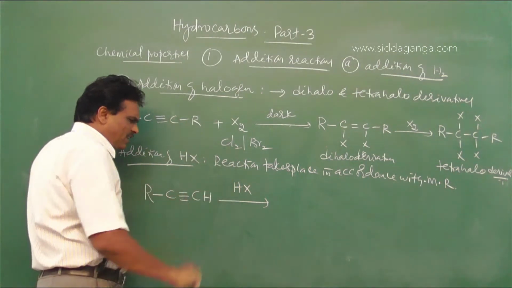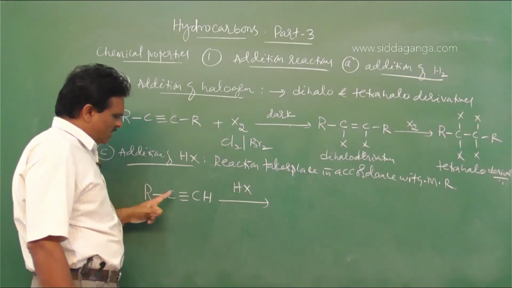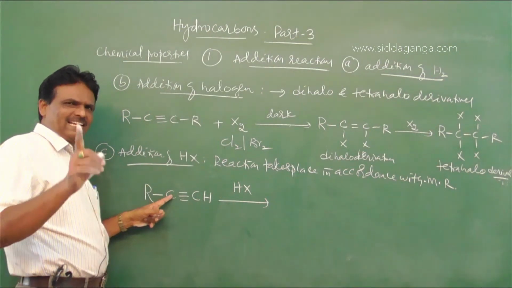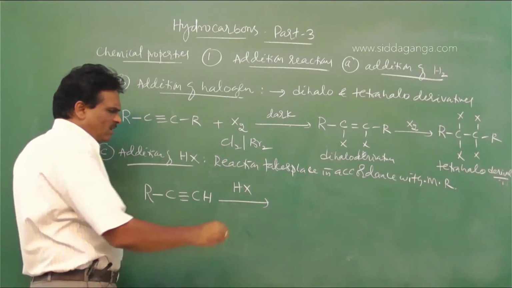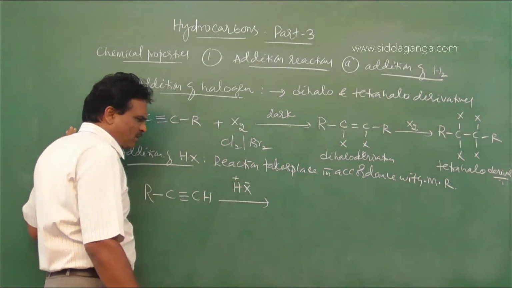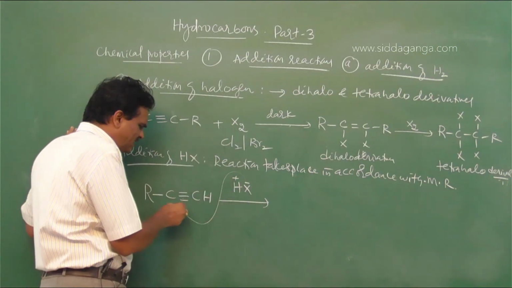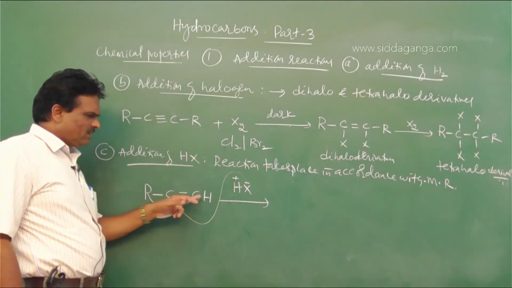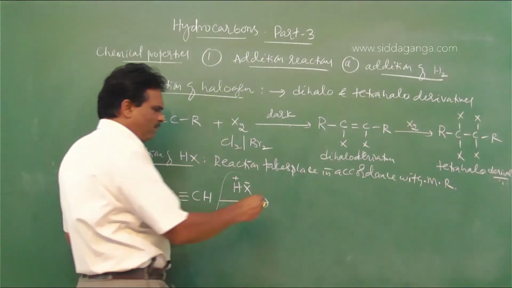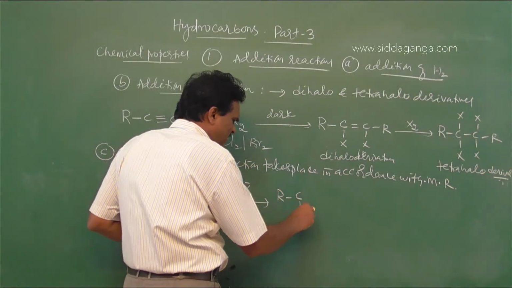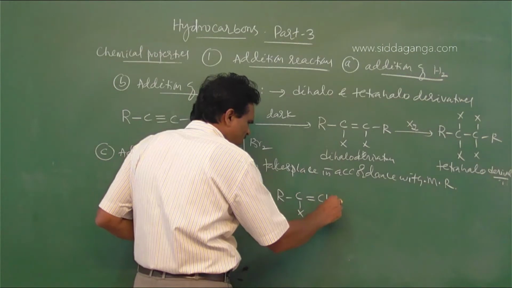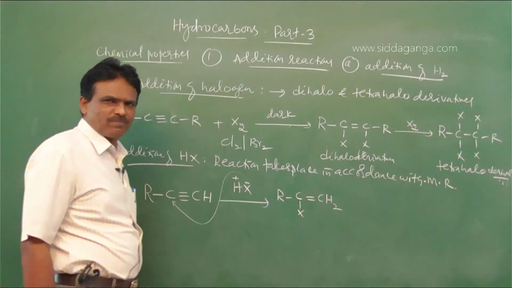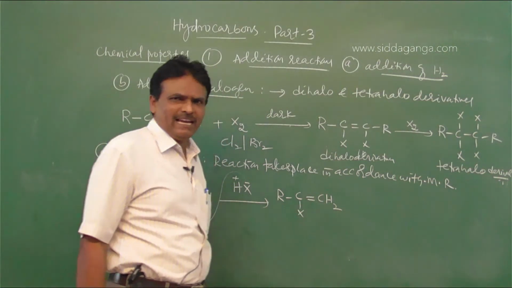it undergoes addition reaction. The reaction takes place in accordance with Markovnikov's rule. Here H plus is the positive part, X minus the negative part. The negative part of the reagent adds on to the triple bonded carbon with more substitution; here no hydrogen, here one hydrogen, to form RCX double bond CH2. This is vinylic halide.